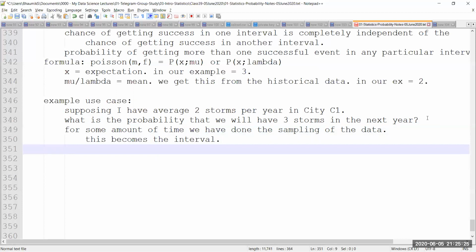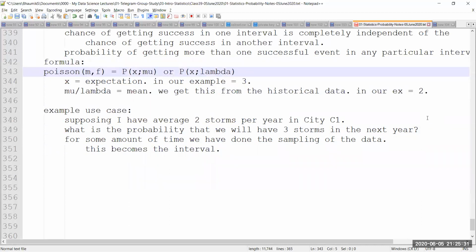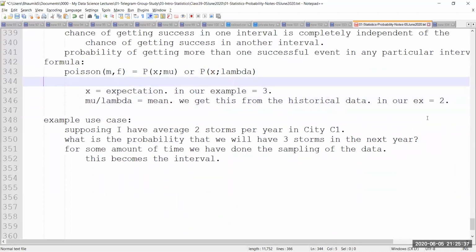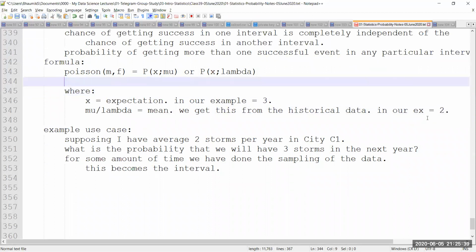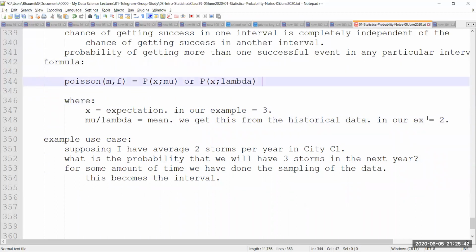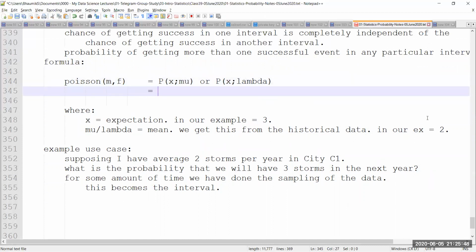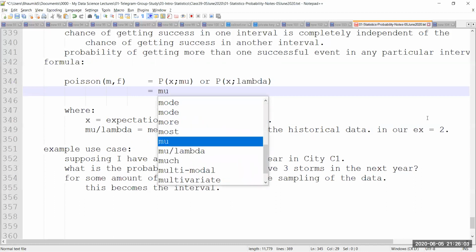On this basis, I already have X and I already have mu. Now the formula is this. I'm going to put this into a new line. The formula, which I have not really completed, is equal to this. I take a constant number. Why I take a constant number is something which will be clear after a certain stage. So first of all, I take the average or mu. I divide it by the expectation, which is x.